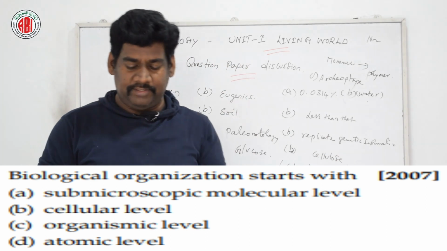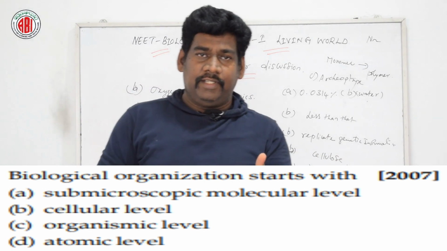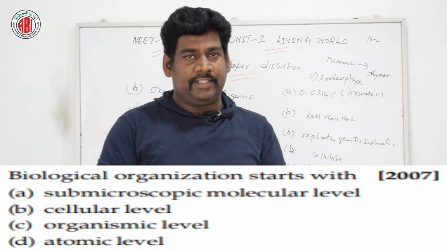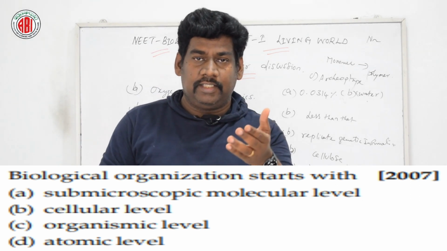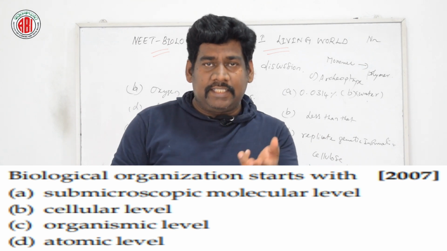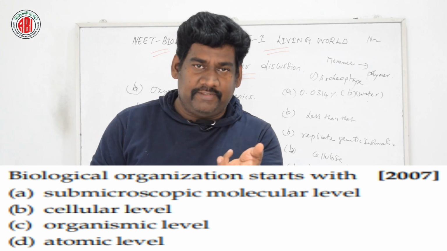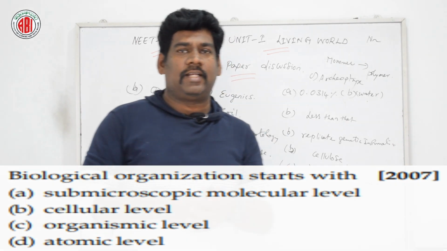We have discussed this in detail. Here a few options are given: submicroscopic molecular level, cellular level, organic level or organism level, and the last one is atomic level.